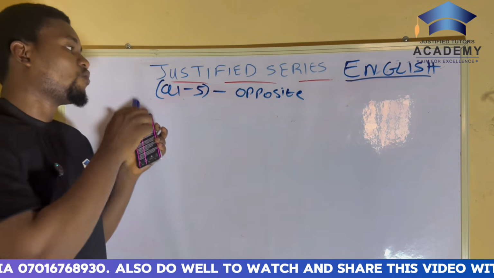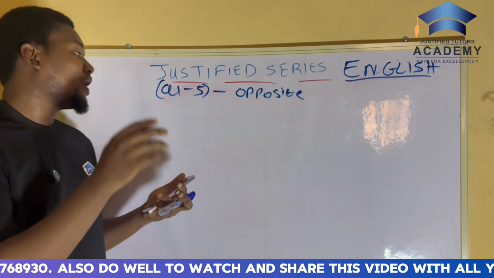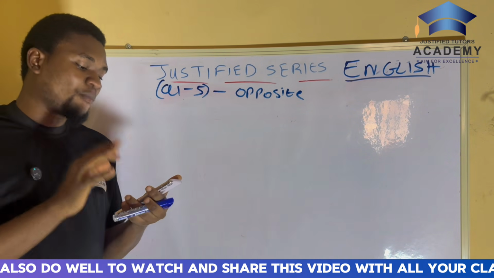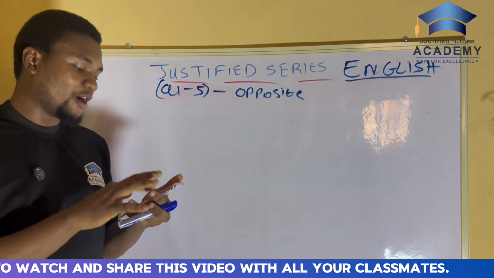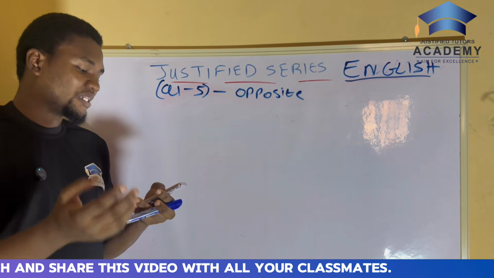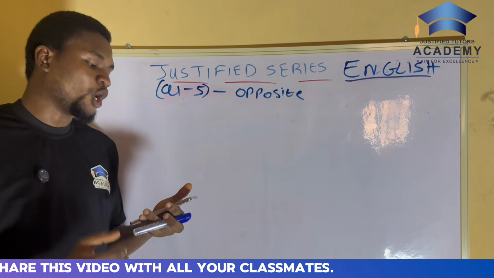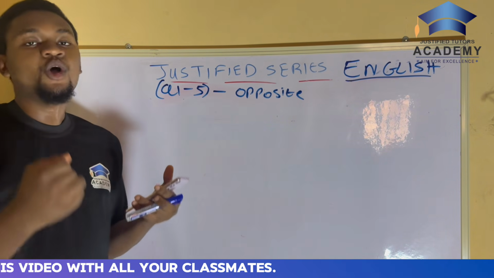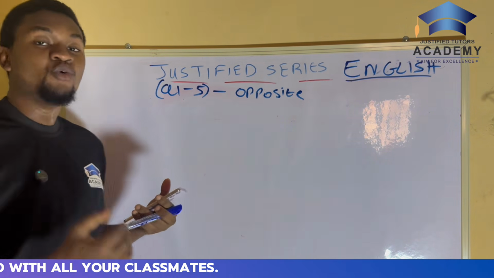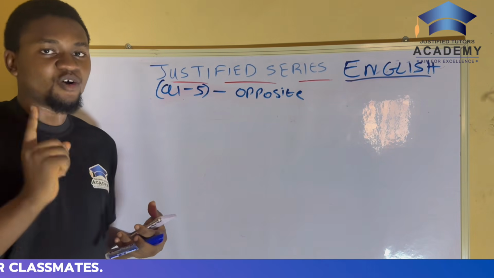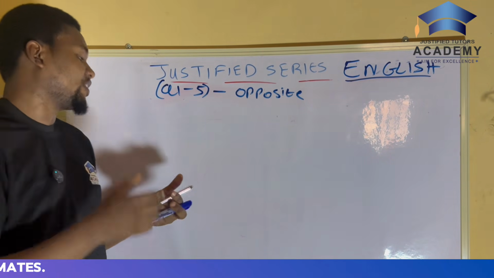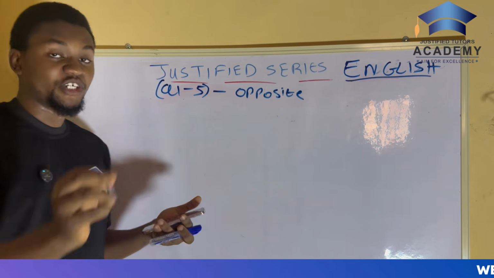Opposite in meaning questions usually come in this particular format. I'll read it for you. The instruction comes like this: choose the option that is most nearly opposite in meaning. When you hear most nearly opposite in meaning, it's the same as opposite in meaning, so please don't get confused. All right, so now let's move on to the question.